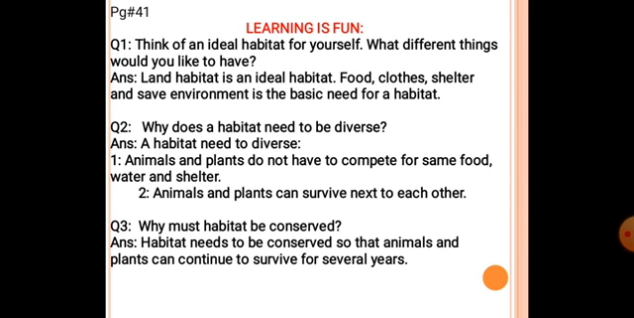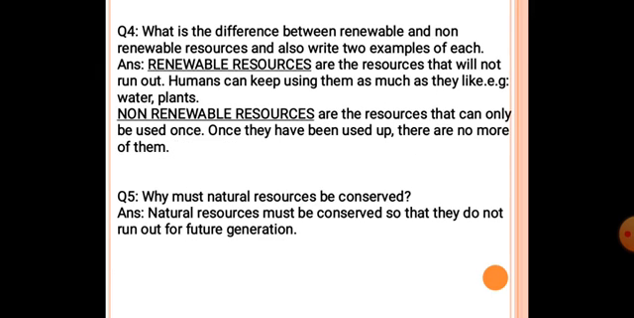Question number three, why must habitats be conserved? A habitat needs to be conserved so that animals and plants can continue to survive for several years. What are the differences between renewable and non-renewable resources? Also read the examples of each. Renewable resources are the resources that will not run out and humans can keep using them as much as they like. For example, water and plants. And the non-renewable resources are the resources that can only be used once. Once they have all been used up, there is no more of them.